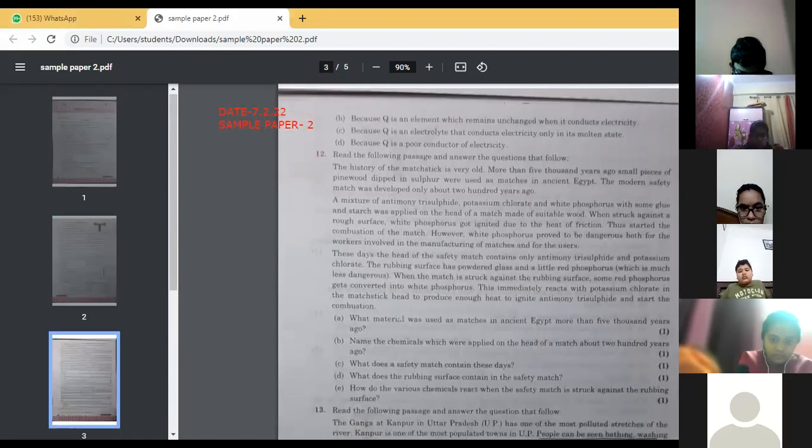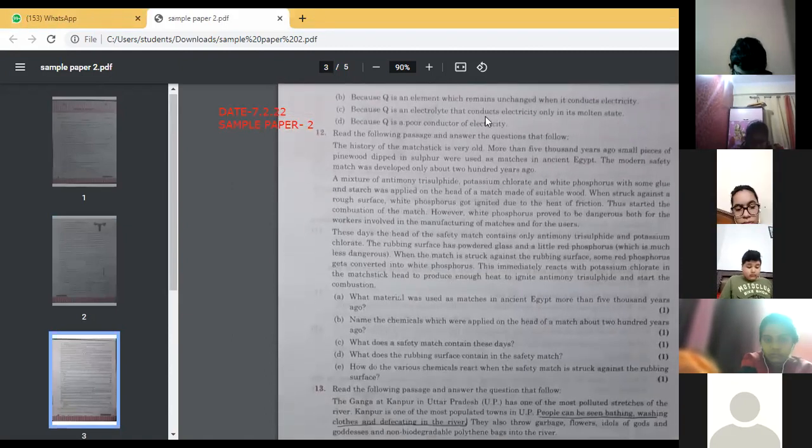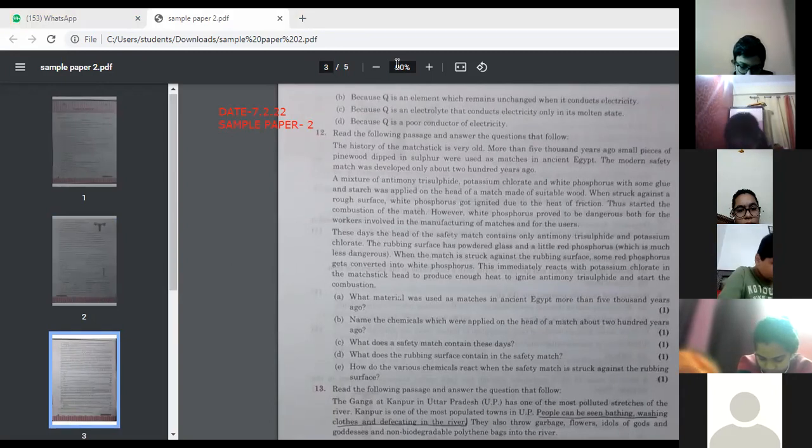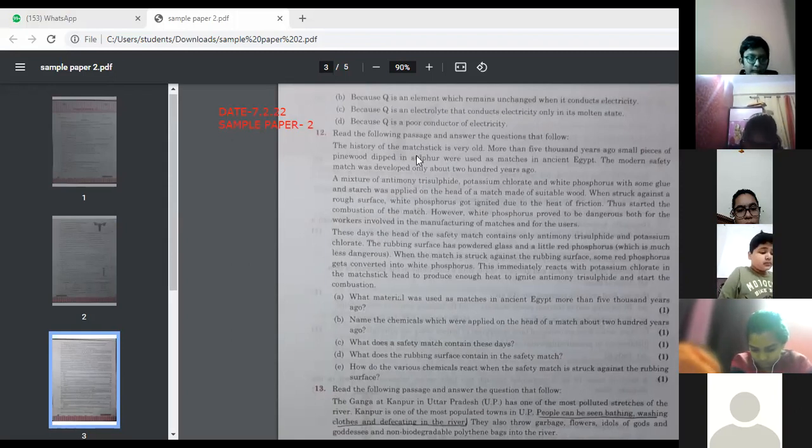Because Q is an element which remains unchanged when it conducts electricity, because Q is an electrolyte that conducts electricity when it is in the molten state, because Q is a poor conductor of electricity. So according to you, what can be the option? What do you think? Why has nothing formed on cathode and anode?